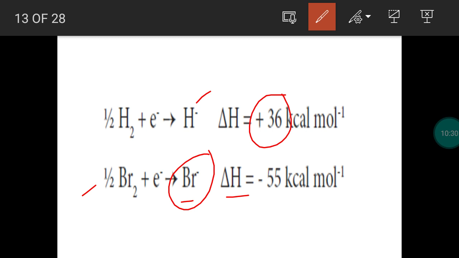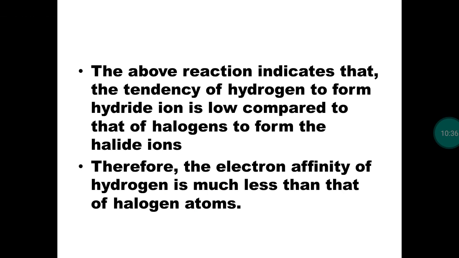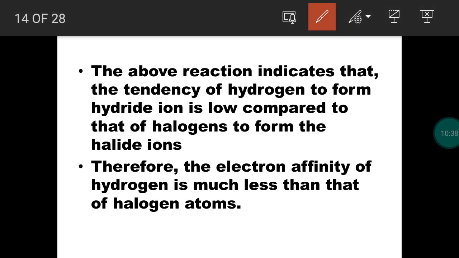By liberating 55 kilocalorie per mole energy, bromine becomes bromide anion. So the formation of a hydride ion is not behaving like the formation of halide. Tendency of a hydrogen to form a hydride ion is low when we compare it with the formation of halide ion.